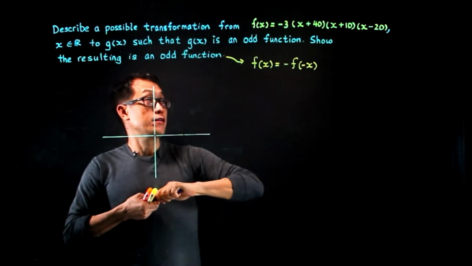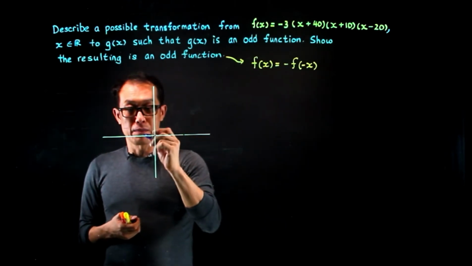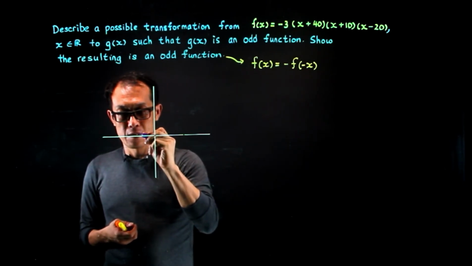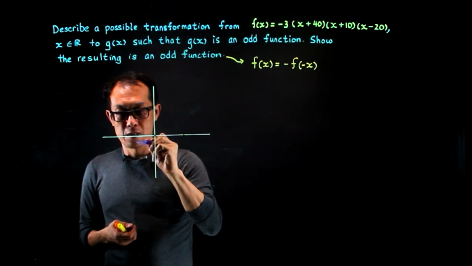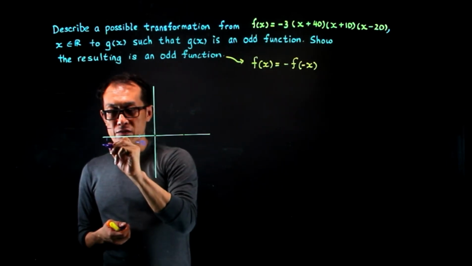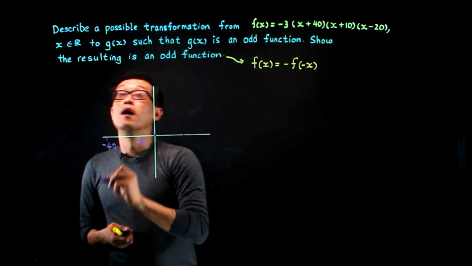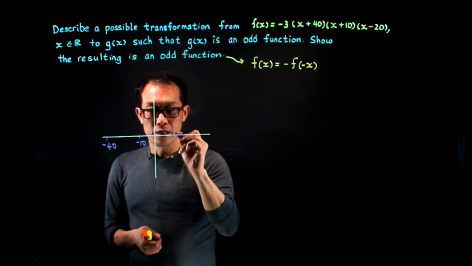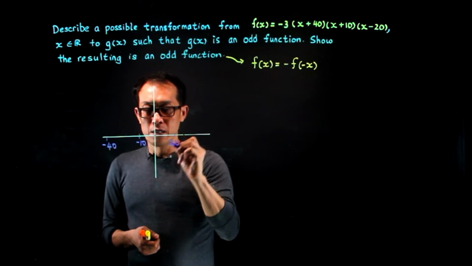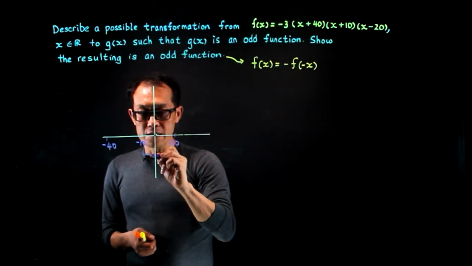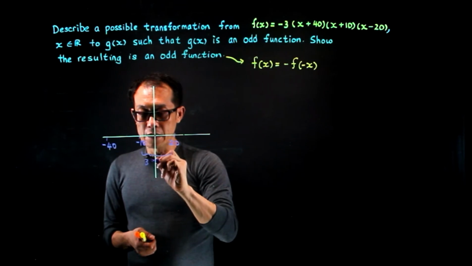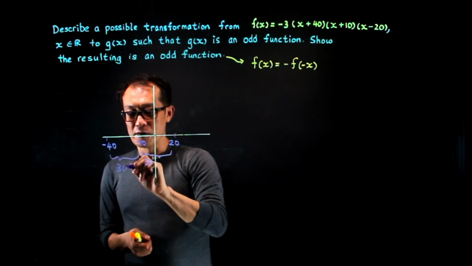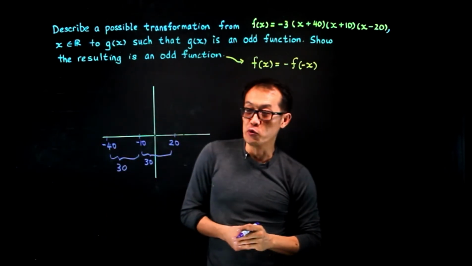Let's say minus 10 is here, minus 40 here, and then 20 here. Now you find that this distance here is 30, and this distance here is 30. That is the major part of the clue.